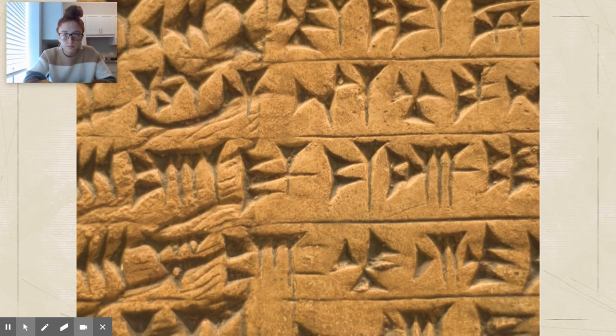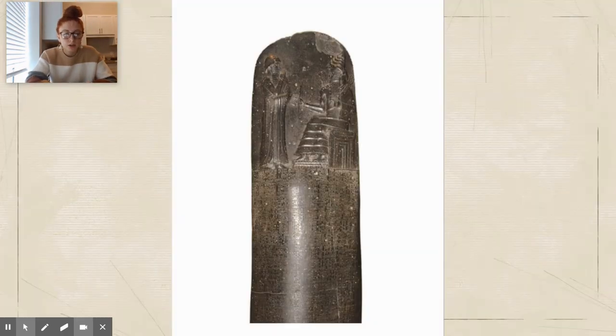Okay. Anything else we learned? They used writing for pretty much the same things we do, right? To keep records, to help remember things, to write down stories, write down laws, okay? And what about this picture? What is this picture?